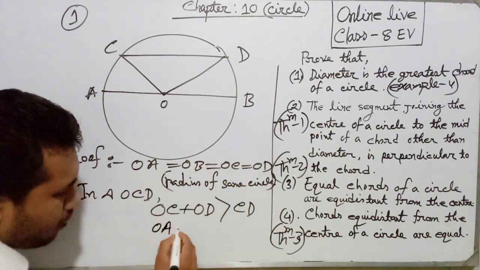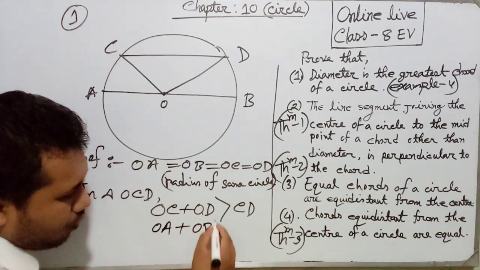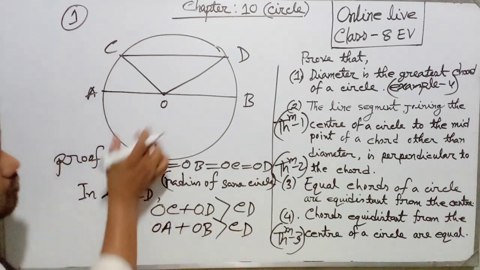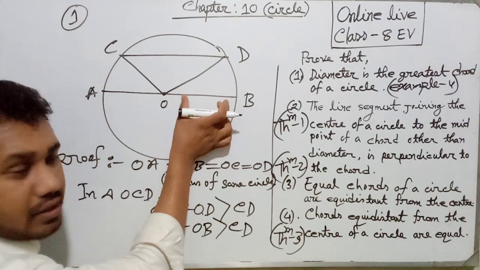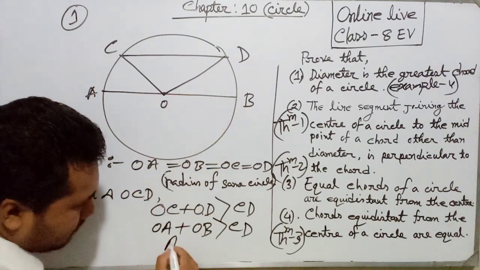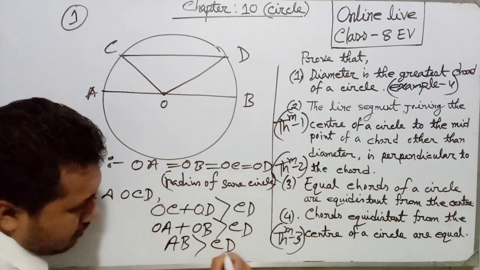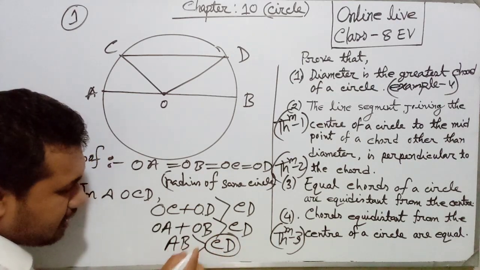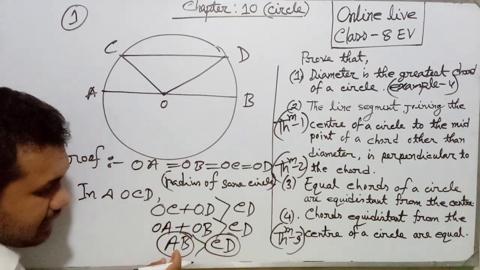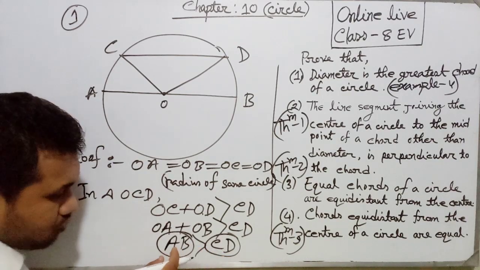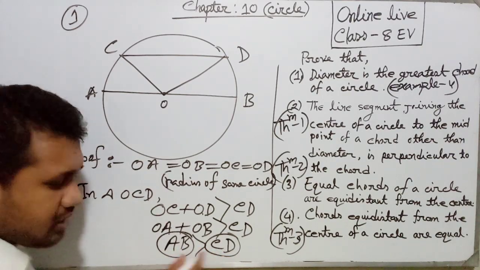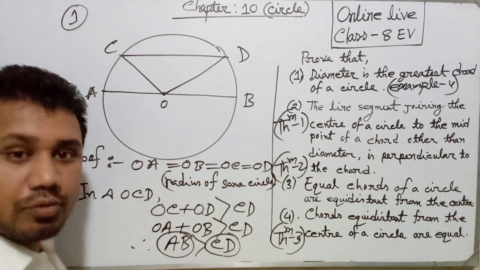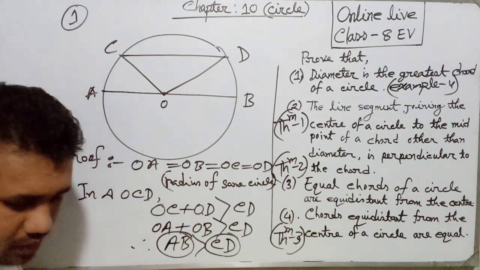OA plus OB we can write AB. So CD is a chord and AB is a diameter, so diameter is greater than CD. That means diameter is the greatest chord. So this is our proof.